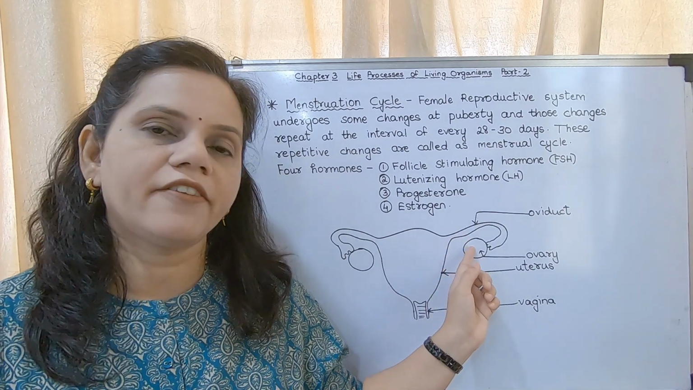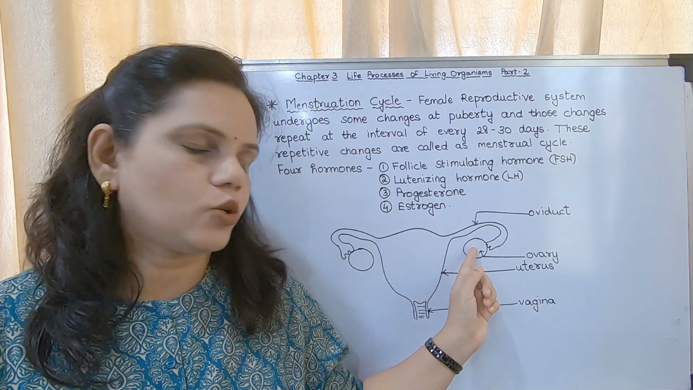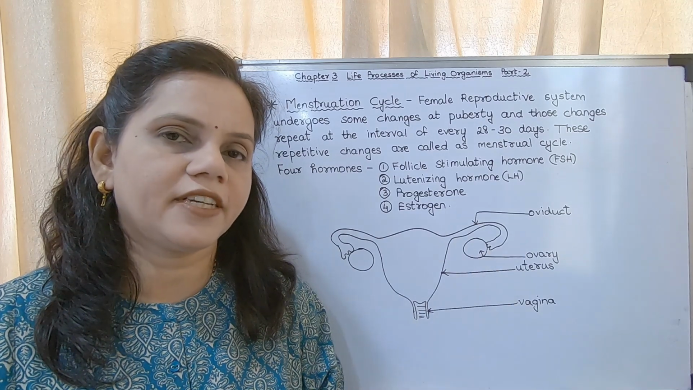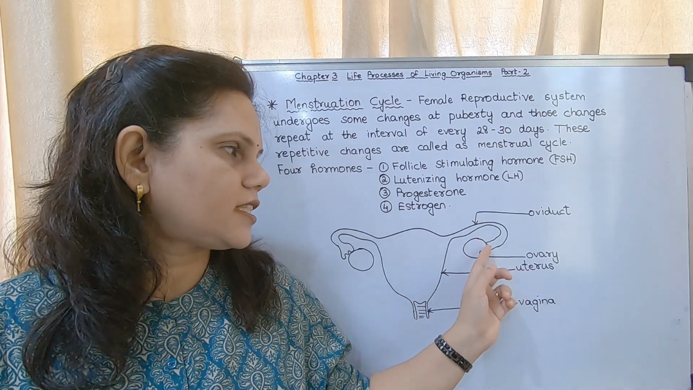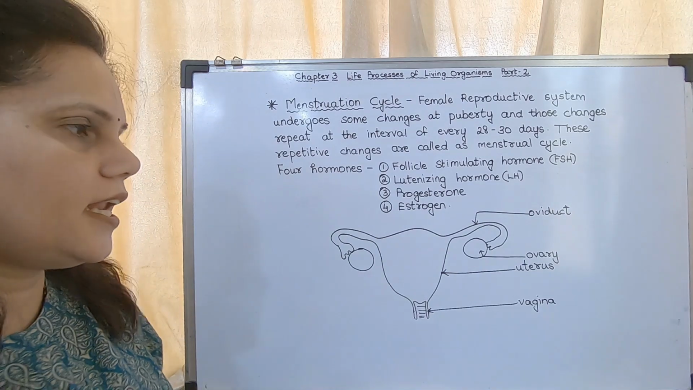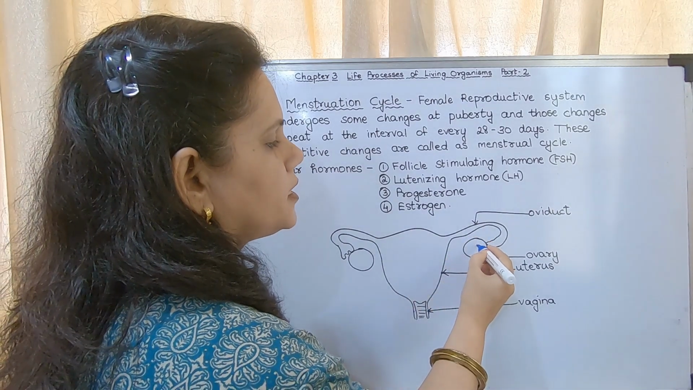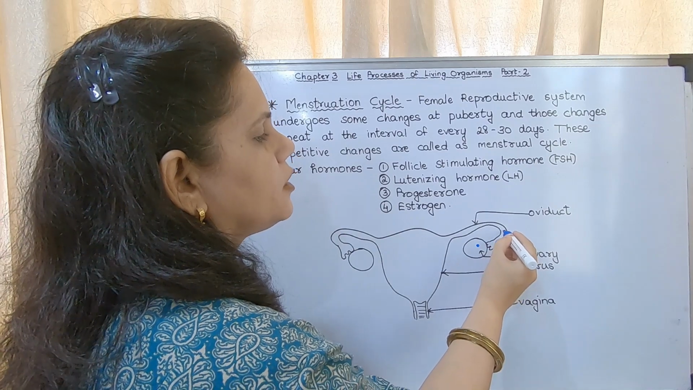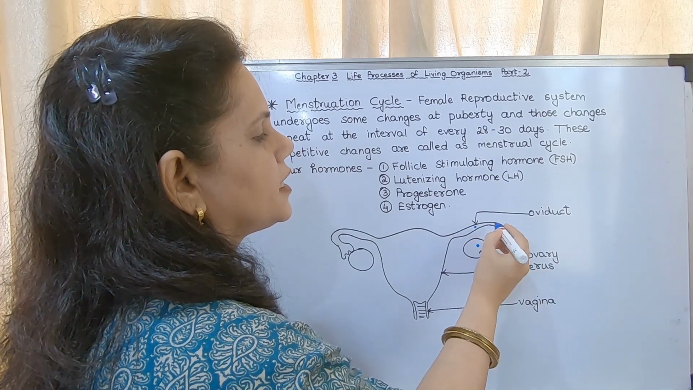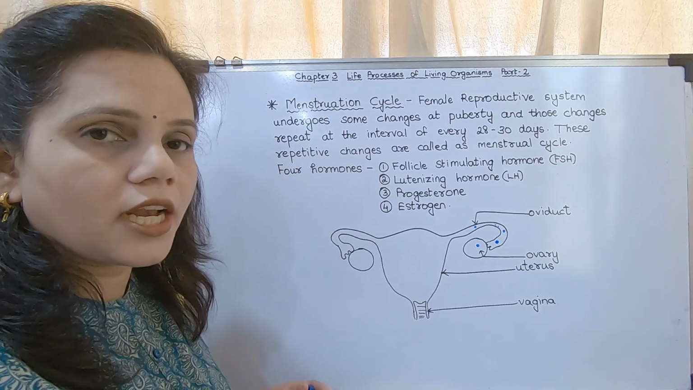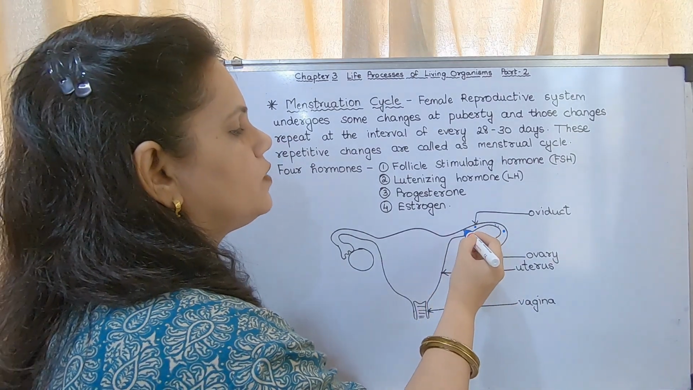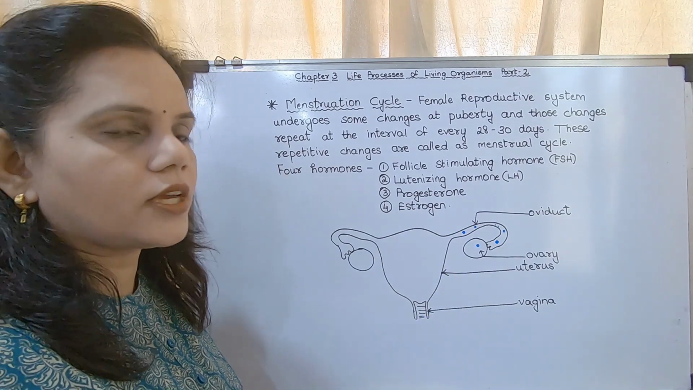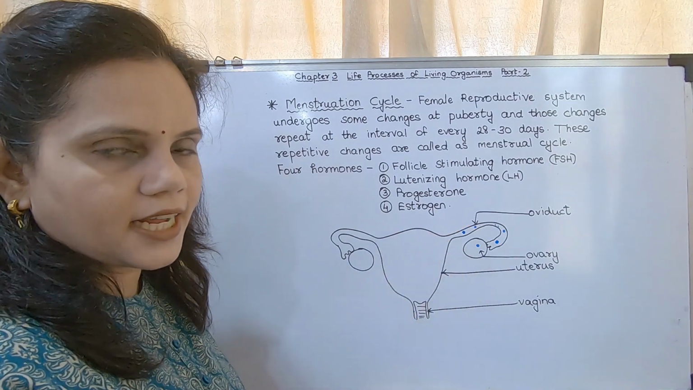The ovum, after forming inside the ovary, escapes into the funnel-like structure. Do you remember the funnel-like structure? It enters into the oviduct and moves through the oviduct. There are hair-like structures called cilia. The ovum remains in the oviduct for fertilization.